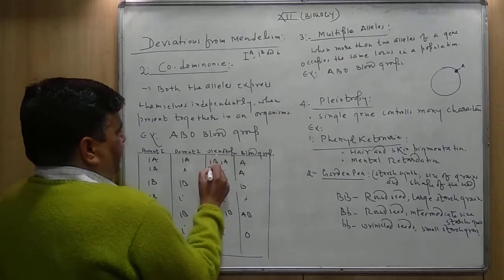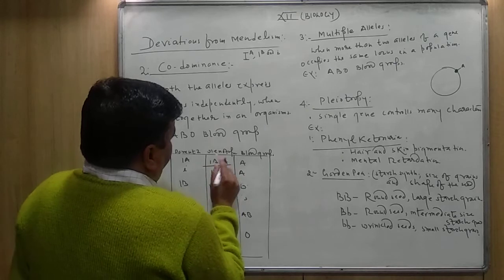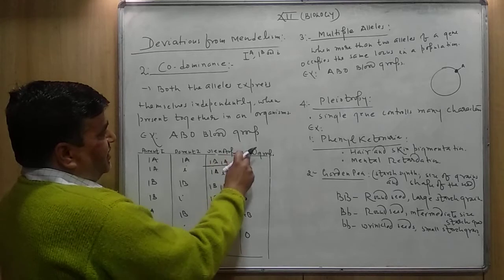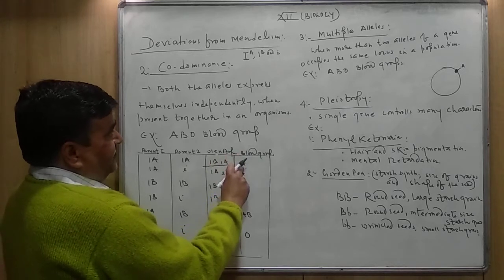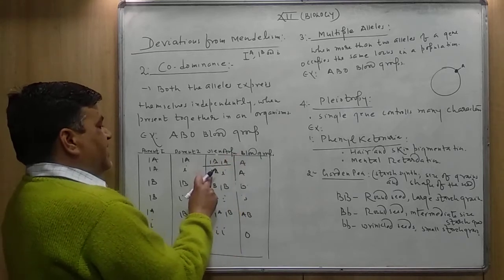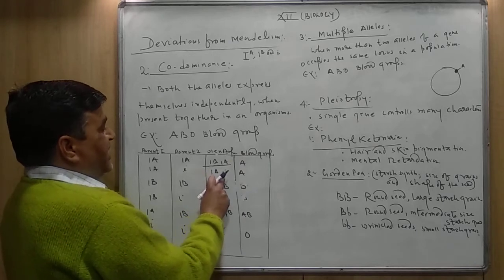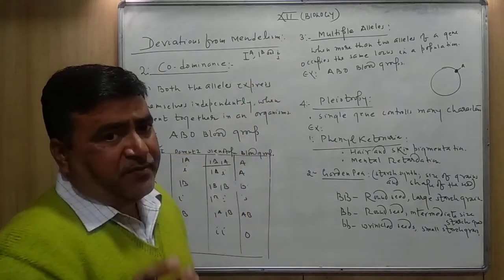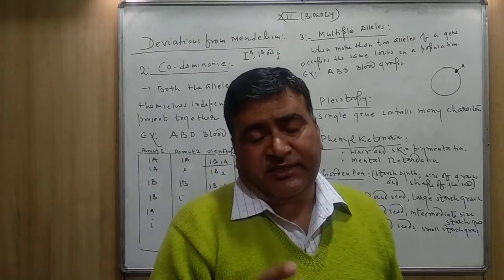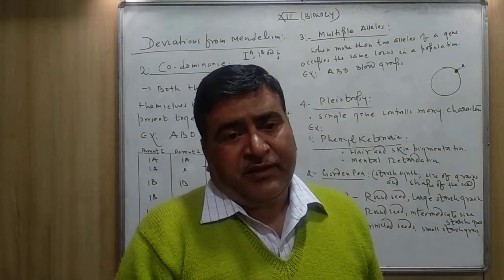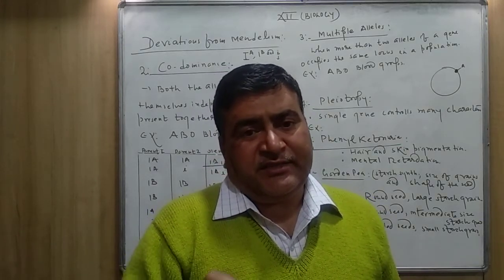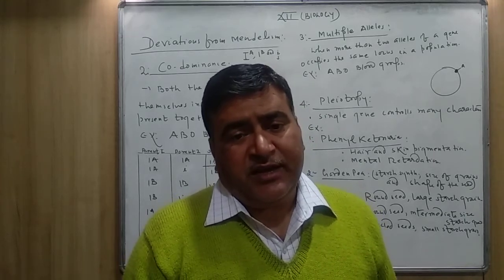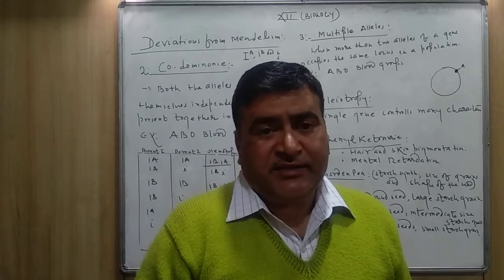If the individual has IA and IA, these two alleles, the blood group will be A. If the individual has IA and small i, the small i does not have any type of antigen on the surface of RBC, meaning small i is the recessive allele and is not responsible for any type of antigen.